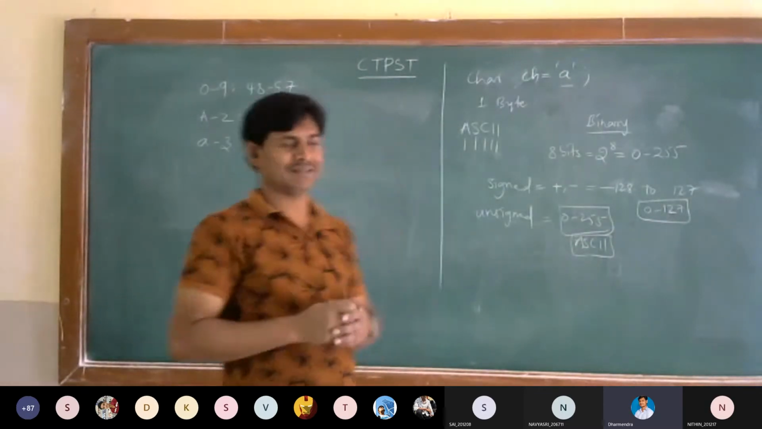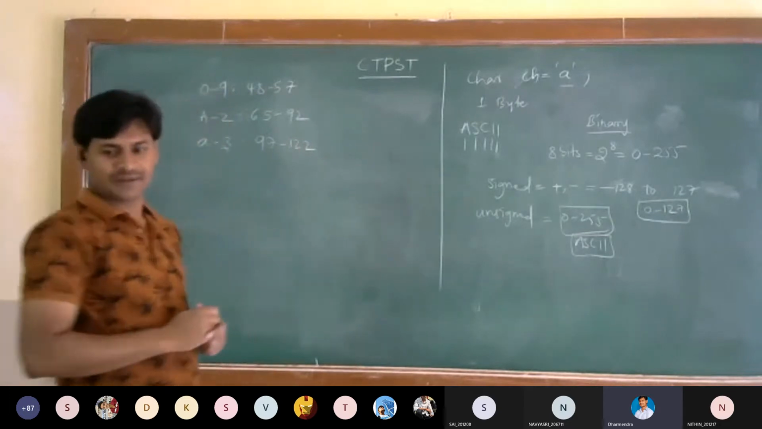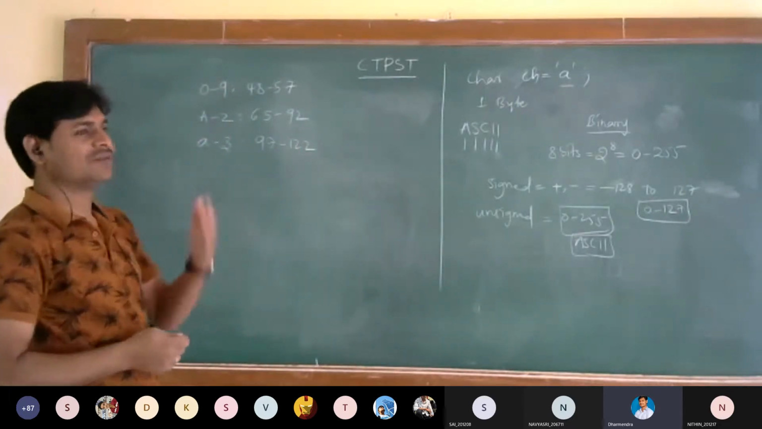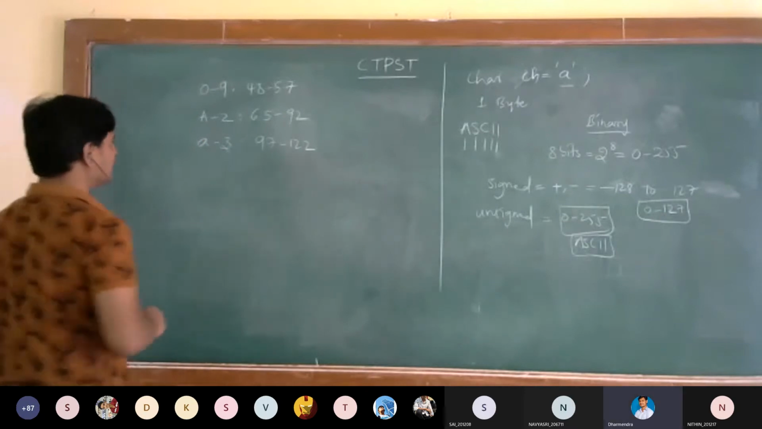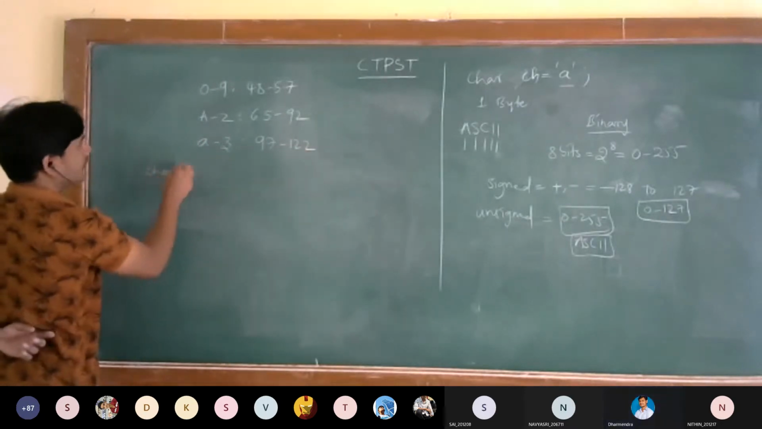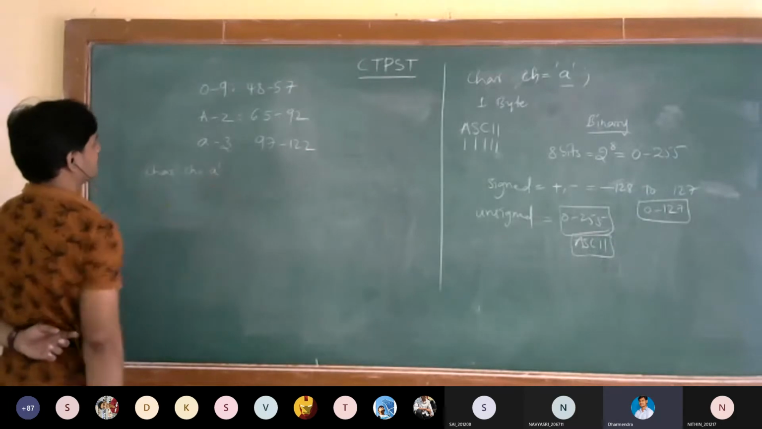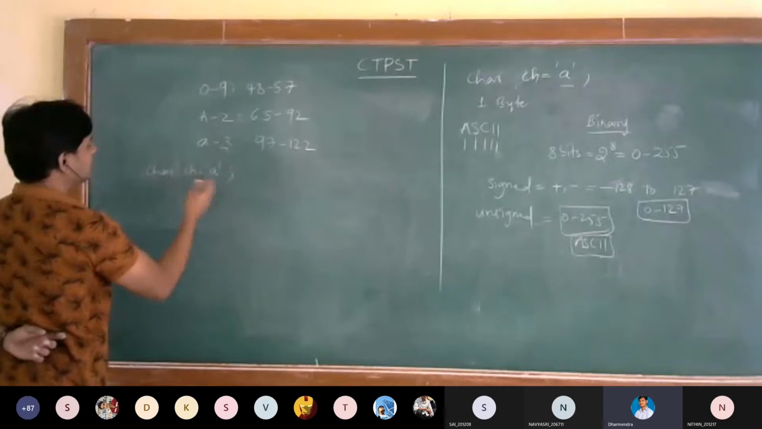We need not remember all these numbers. Simply, if we want those numbers, we can print them. We can print them, and that ASCII code we can see. What is the ASCII code? There I have given char ch is equal to 'A'. So, what's the A's value?